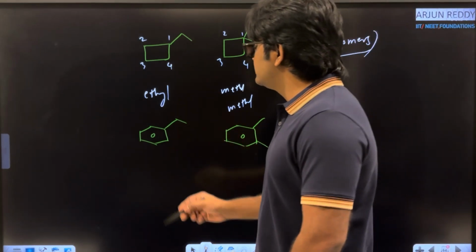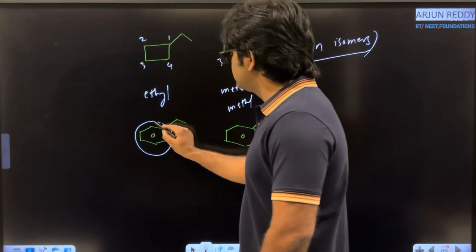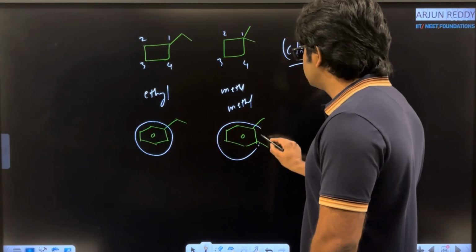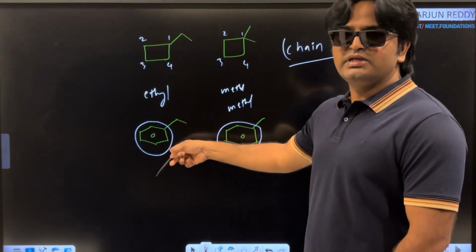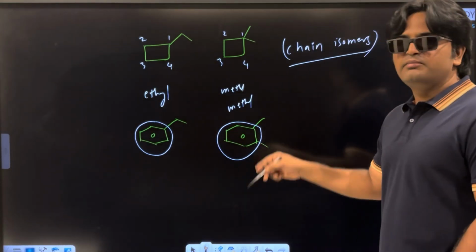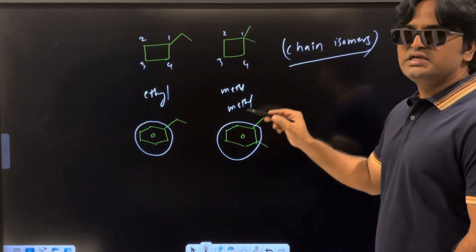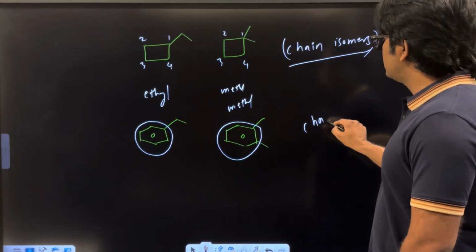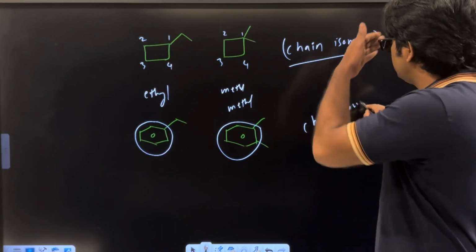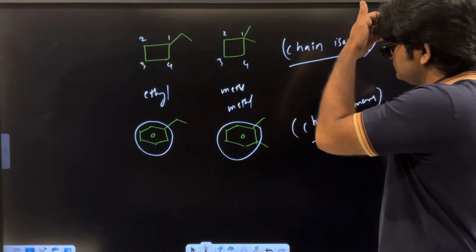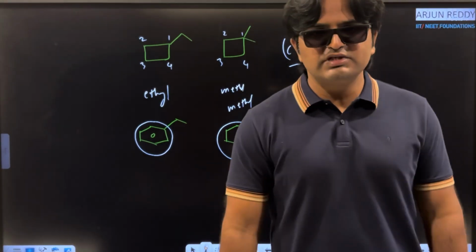But in case of chain isomerism, this is our parent chain, here also same parent chain. But what is the side chain? Ethyl. Here what is the side chain? Methyl, methyl. So once the side chain is different, then these are also classified under chain isomers. Okay, this is the story about chain isomerism, right?